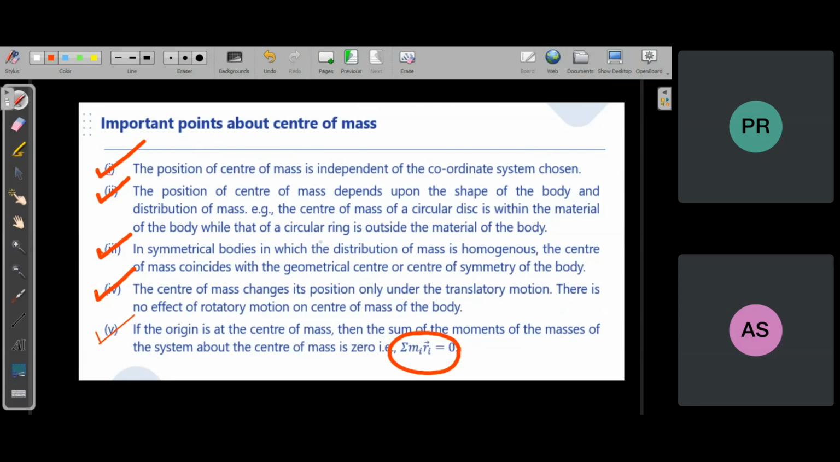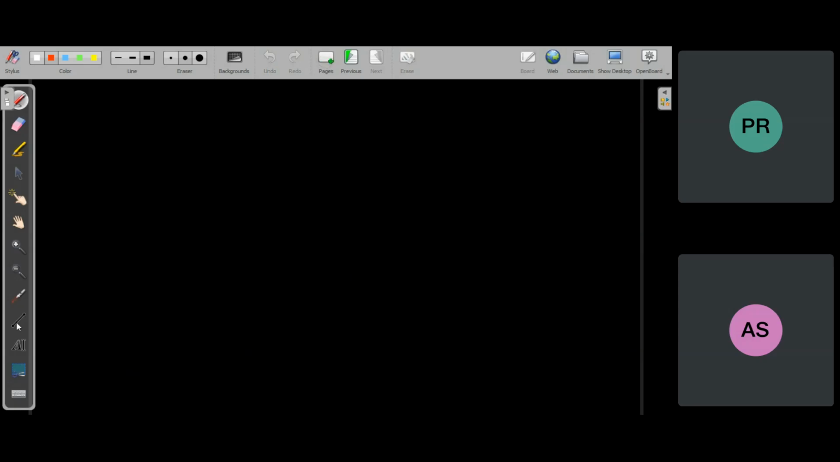When I'm saying naturally, the meaning is that there is no other force, no force acting on a body. If you just rotate it and leave it, and after that no force is acting, then the body will only rotate about its center of mass. Means if a body is free to rotate without any external force, then it will always rotate only about its center of mass.